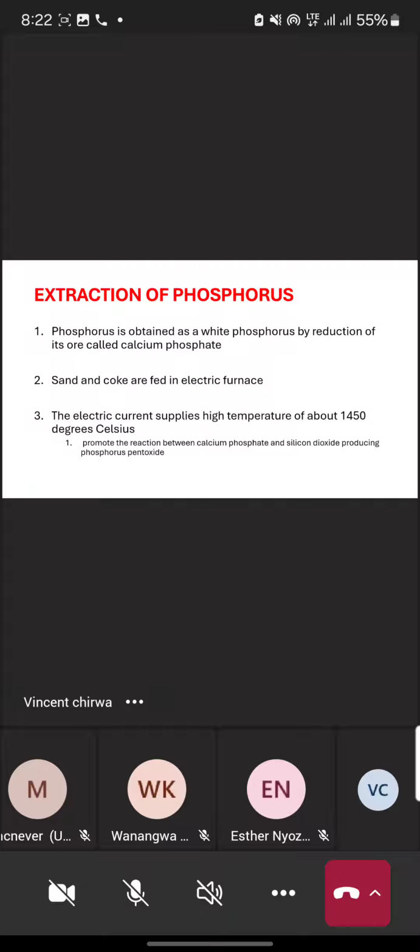The significance of this high temperature is to promote the reaction between calcium phosphate and silicon dioxide, producing calcium pentoxide.